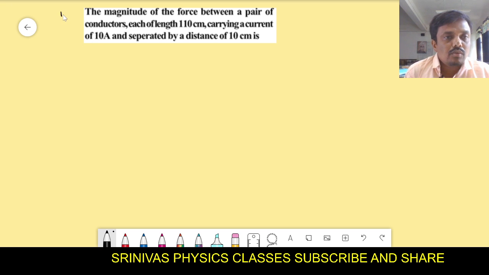This is the 12th problem. The magnitude of the force between a pair of conductors, each of length 110 centimeters, carrying current of 10 amperes and separated by a distance of 10 centimeters is. Options are provided.